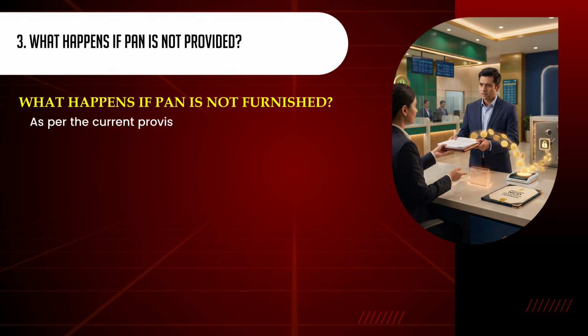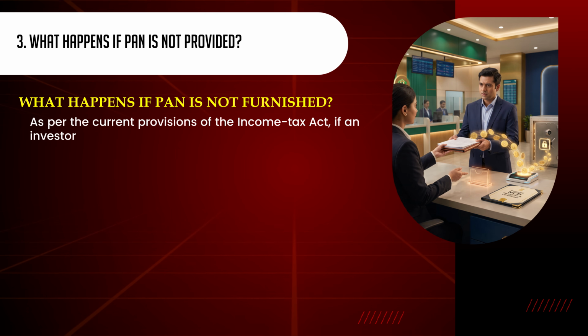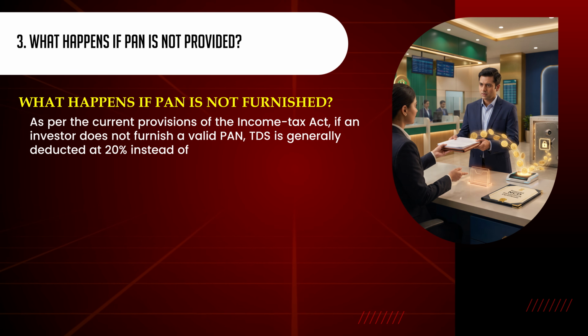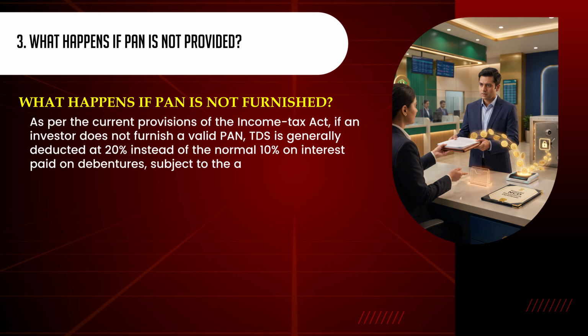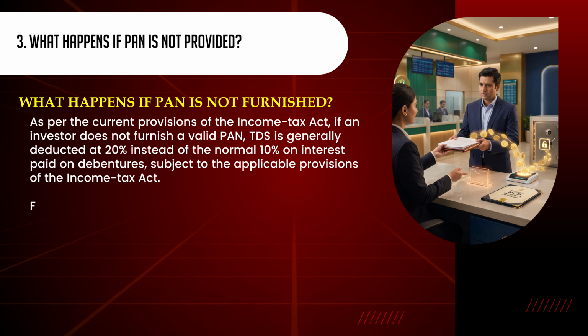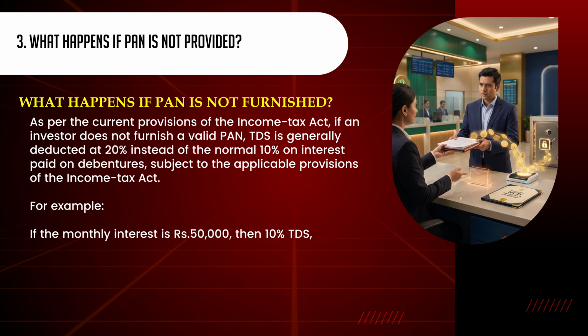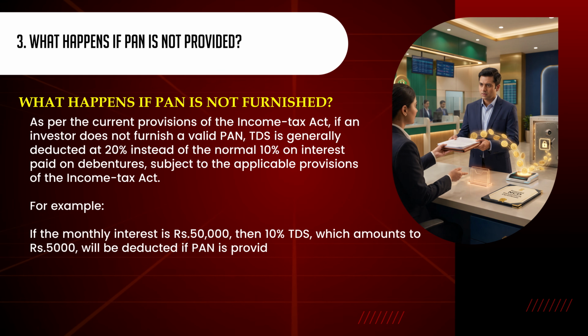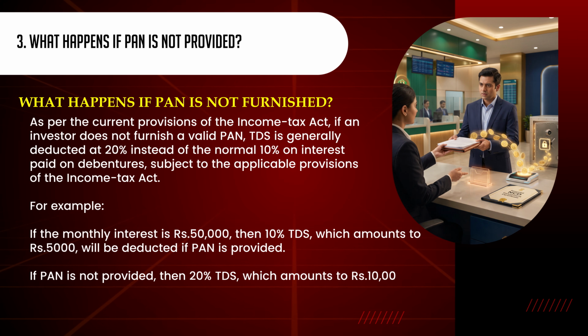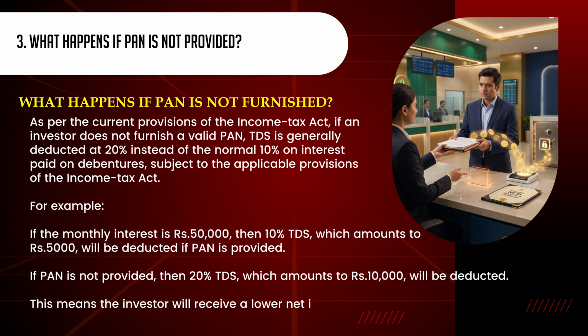As per the current provisions of the Income Tax Act, if an investor does not furnish a valid PAN, TDS is generally deducted at 20% instead of the normal 10% on interest paid on debentures, subject to the applicable provisions of the Income Tax Act. For example, if the monthly interest is 50,000, then 10% TDS, which amounts to 5,000 rupees, will be deducted if PAN is provided. If PAN is not provided, then 20% TDS, which amounts to 10,000 rupees, will be deducted. This means the investor will receive a lower net interest amount.